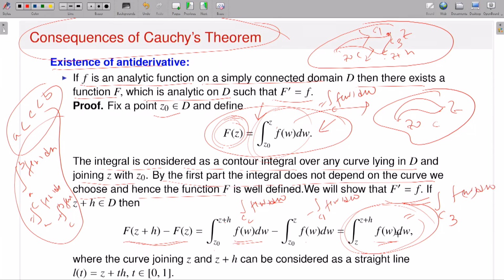So that means the difference is exactly equal to this one. That means now you can do the algebra, right? So now look, I have a C1, I have a C2, I have a C3. So you have to consider C, which is C1, then union C3, and then union of minus C2, right? So now the contour C starts from Z0 going to Z by C1. Then from Z to Z plus H, I will have C3. And then Z plus H to Z0: C2 is taking Z0 to Z plus H, so minus C2 is taking Z plus H to Z0.